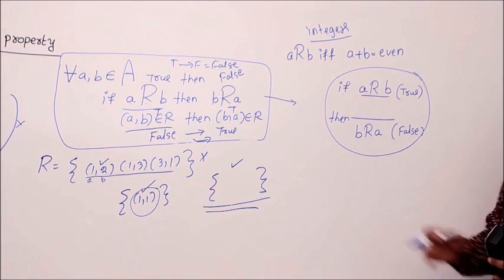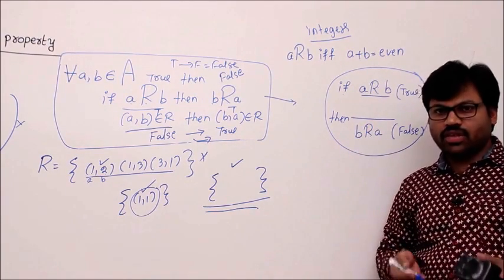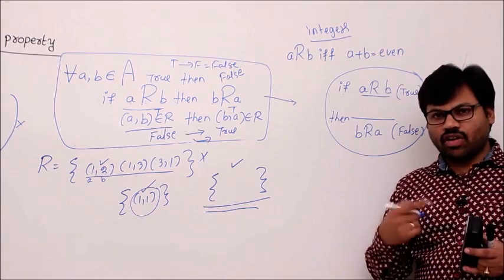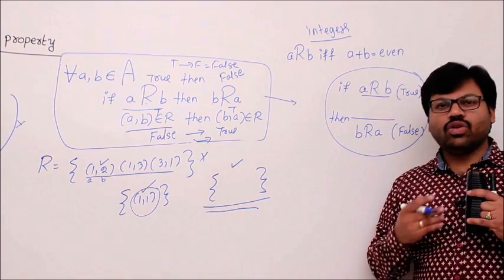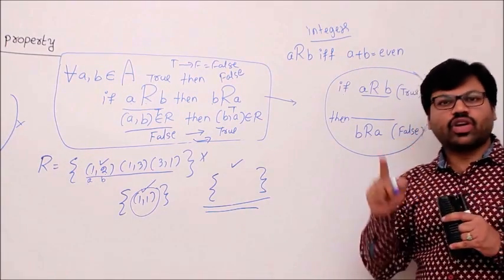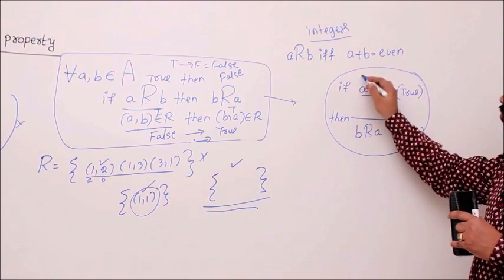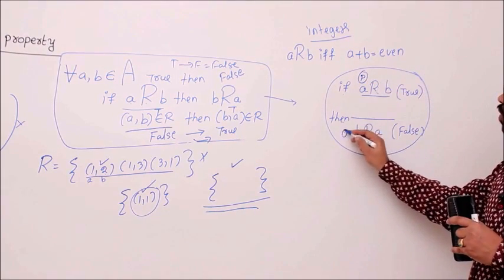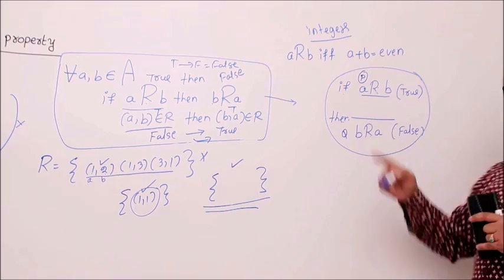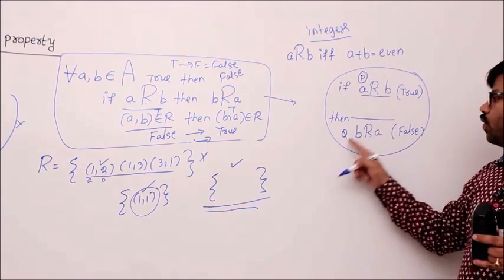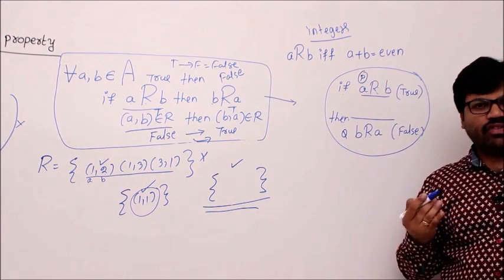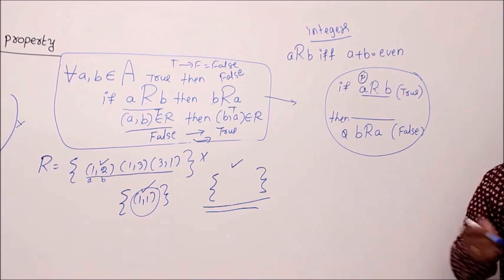Remember it. Okay, so if you don't understand this concept, then you are having a problem with logic, so please go through propositional logic first before coming here. Okay, so this is if P then Q. Whenever you have if P then Q as a definition, P true and Q false is the only way we can make the definition false. That's why.